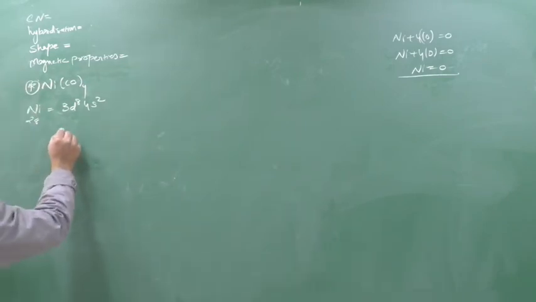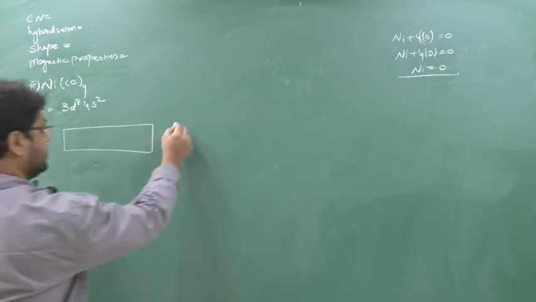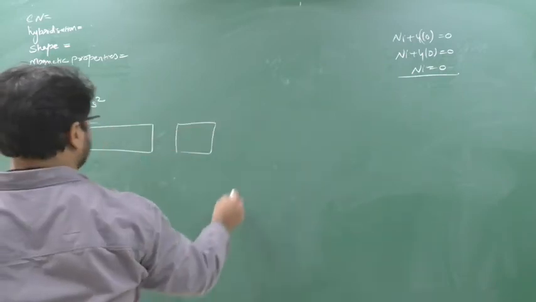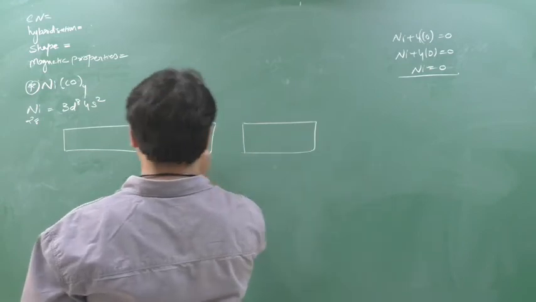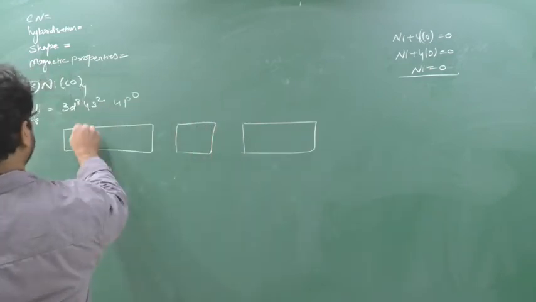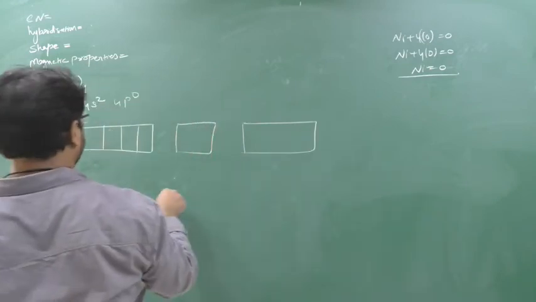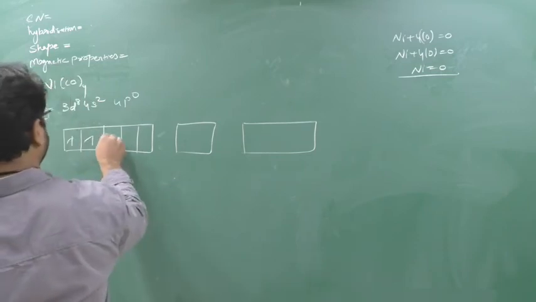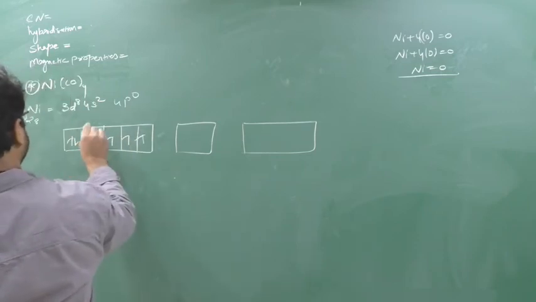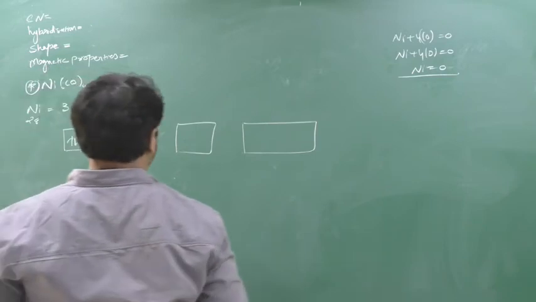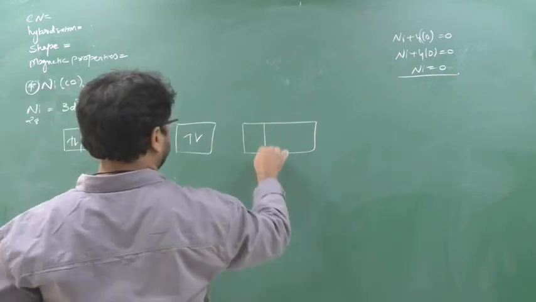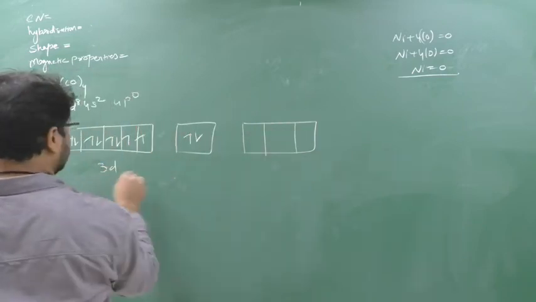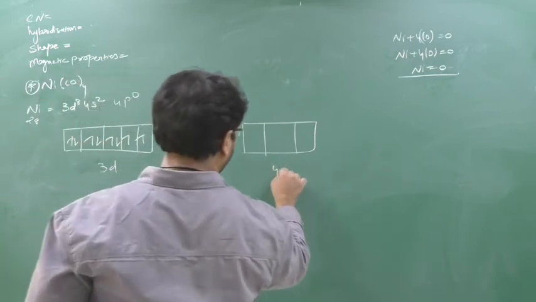So write down here 3d. This is 4s. Here 4p will also be there, because 4p is 0 here. So 1, 2, 3, 4, 5, 6, 7, 8. Here 4s is 2 and 4p is 0. So this is 3d, 4s, 4p.